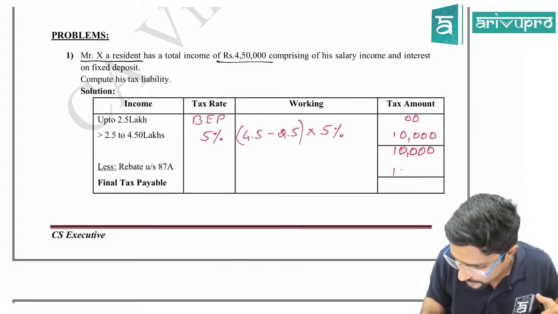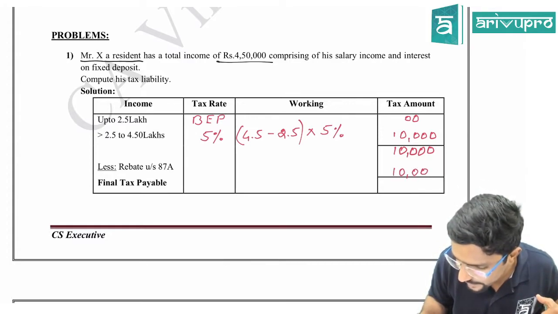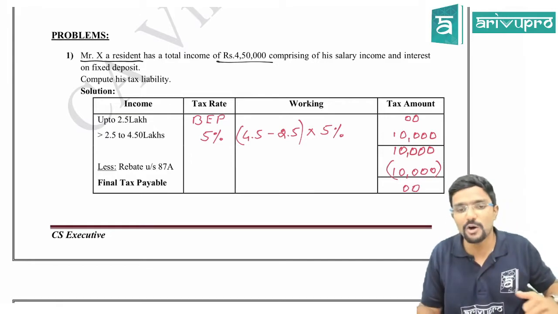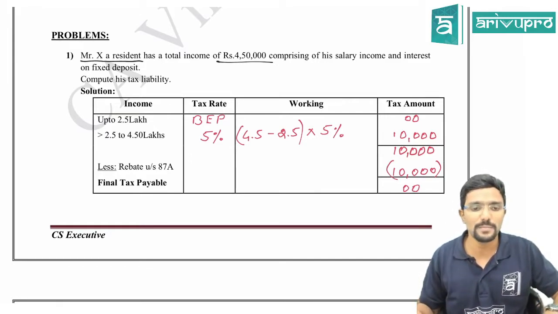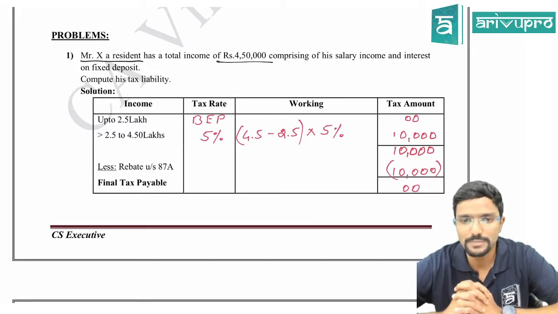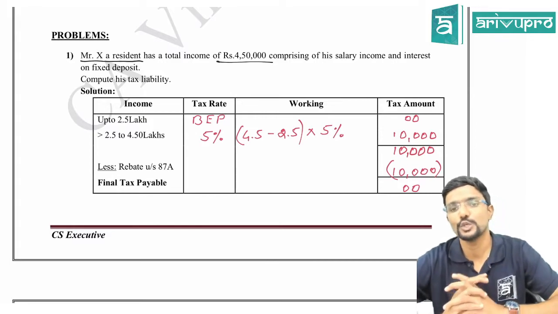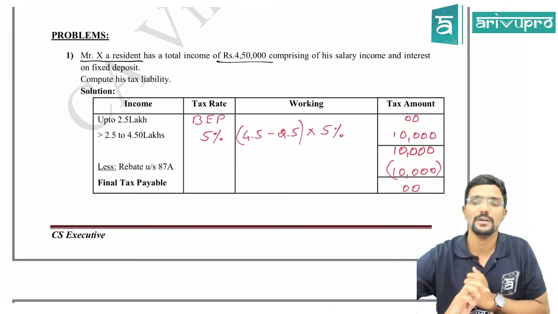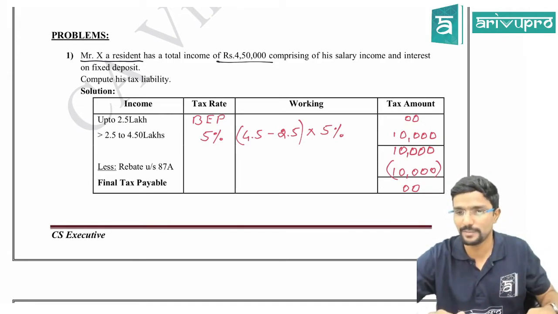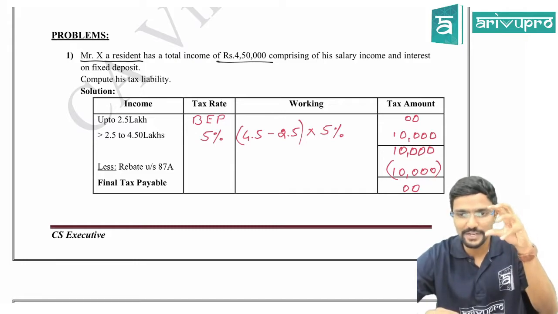Only 10,000. So I can claim only 10,000 rebate. So your final tax payable to the government is 0. This is a very simple problem where rebate is applicable. See guys, you have to be very careful about which rate is applicable and when rebate is applicable, because in the question no clue or hint will be given.